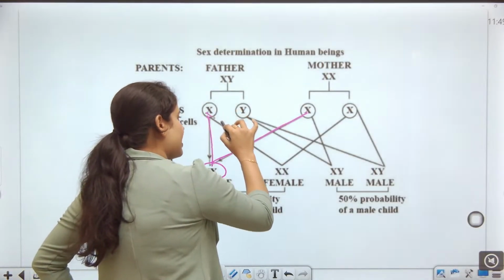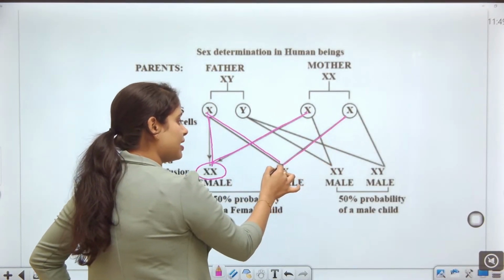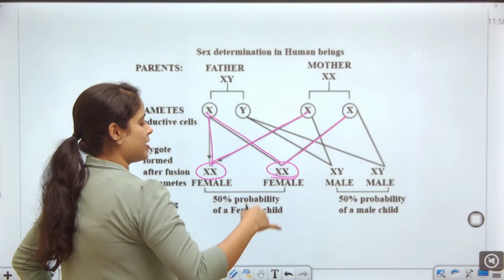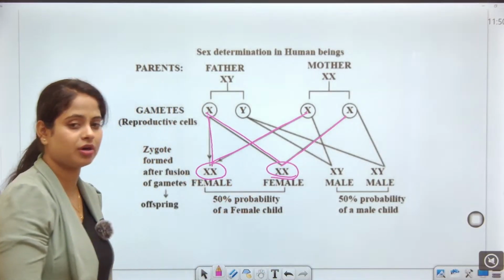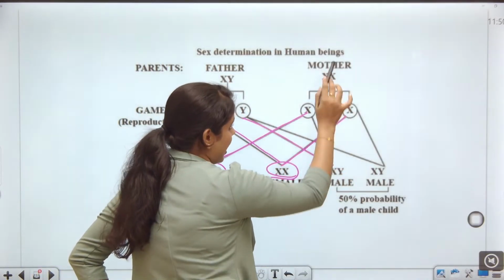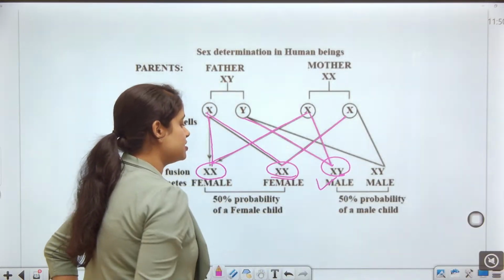If you get the X chromosome from the father, and X chromosome again from the mother, it is the gamete formation of XX, the child will be the girl again. Guys, if you get the Y chromosome from the father and X chromosome from the mother, XY, the chances of male is also there.